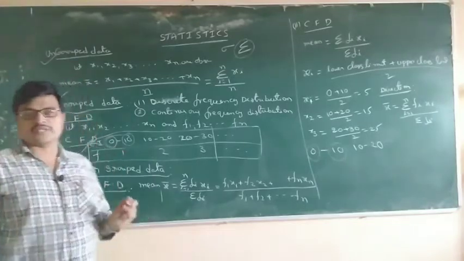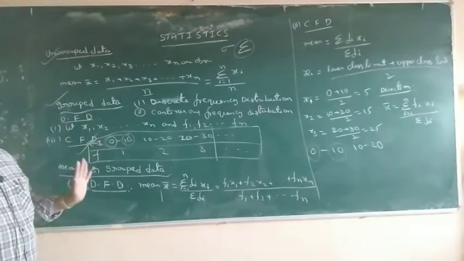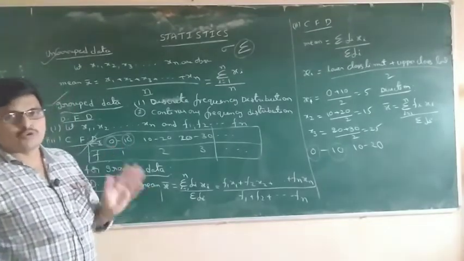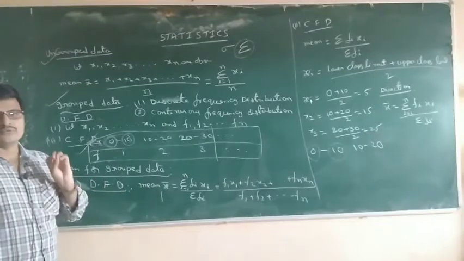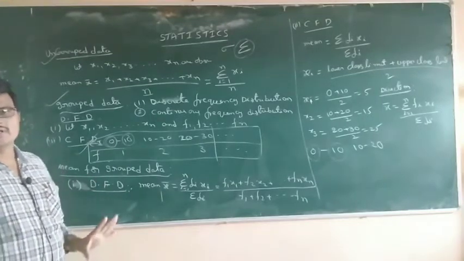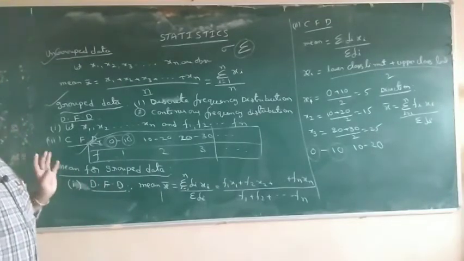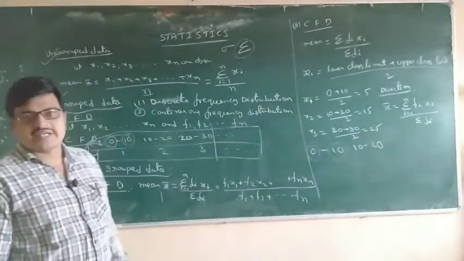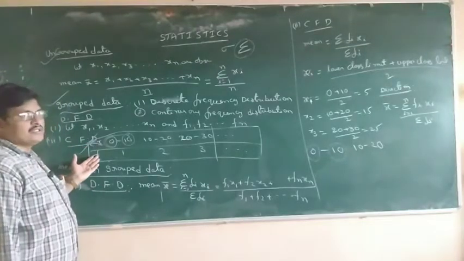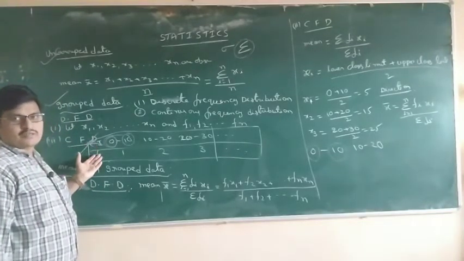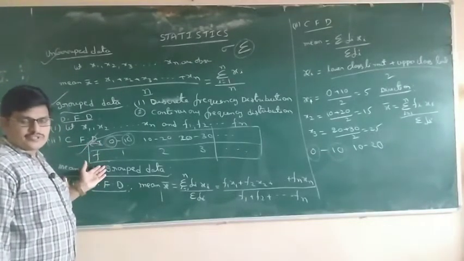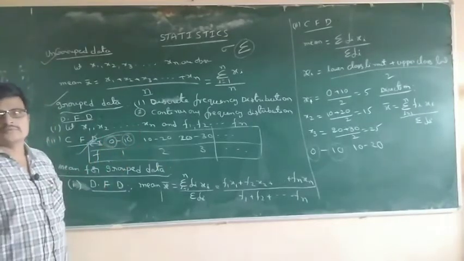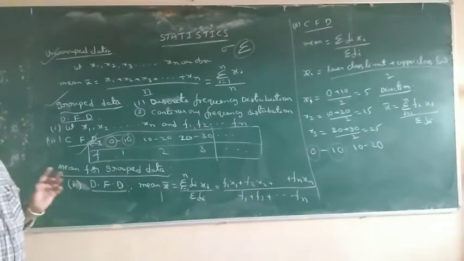This is a small thing. The main thing is the first exercise, mean, the second exercise, median, and the third exercise, mode. Only three models are there. Very simple. For the three models, there are different methods. First we have to decide which model this is, which distribution, continuous frequency distribution or discrete frequency distribution. First of all we have to decide that.